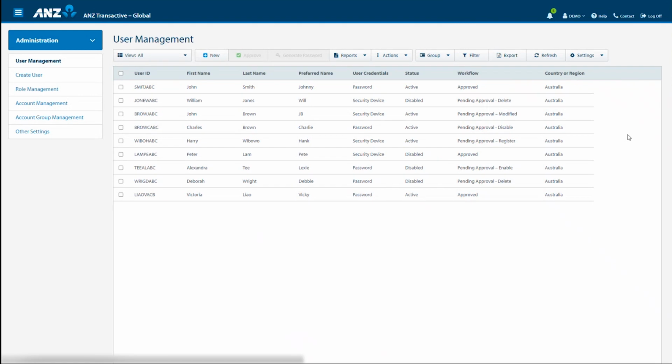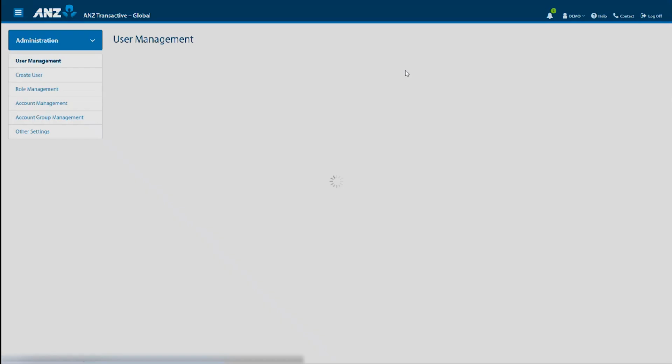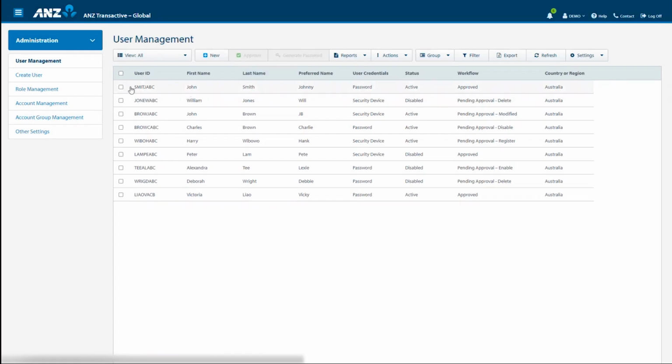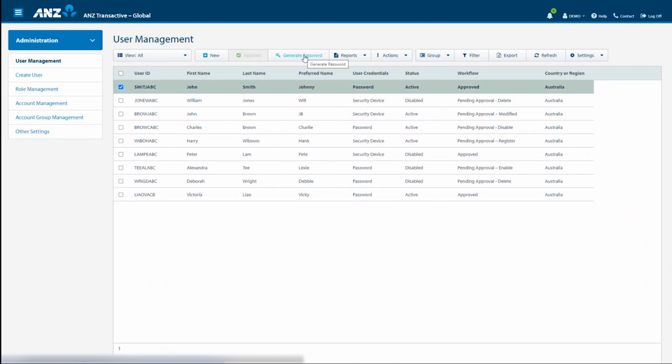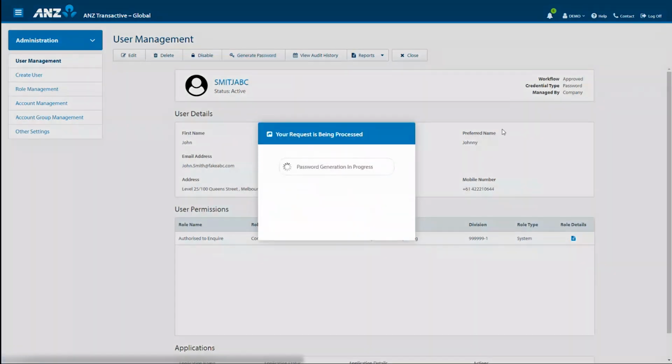An administrator can also generate a password for a company managed user. From the user management menu where we are in, if you select a user, you will notice the Generate Password option displays across the control menu. Once selected and approved, based on your administration model, a password will be displayed. Provide this temporary password to the user to log in and reset their password.